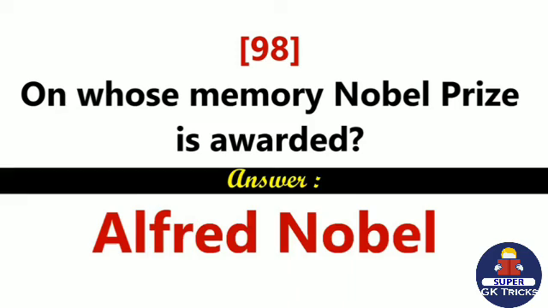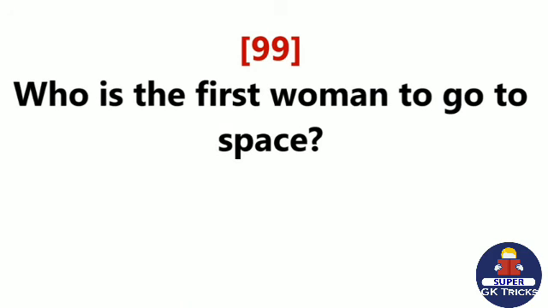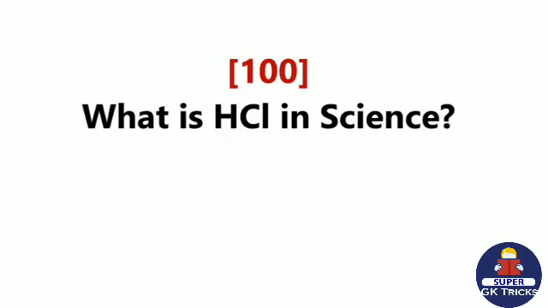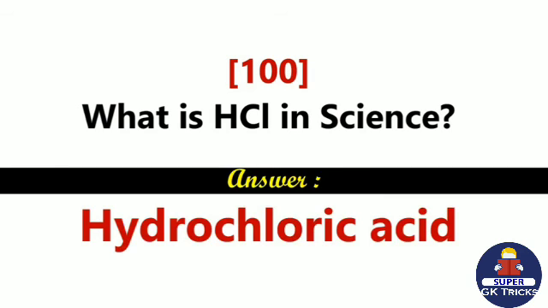Alfred Nobel. Who is the first woman to go to space? Valentina Tereshkova. What is HCl in science? Hydrochloric acid.